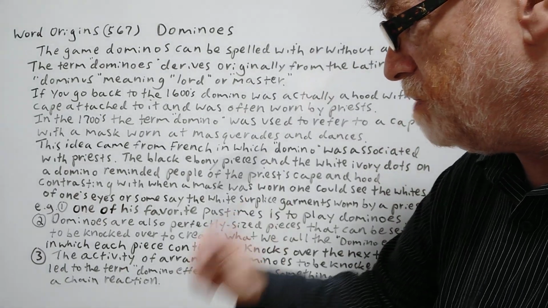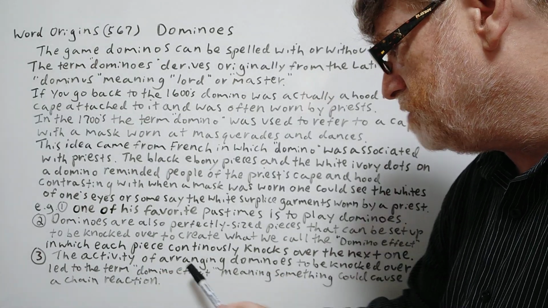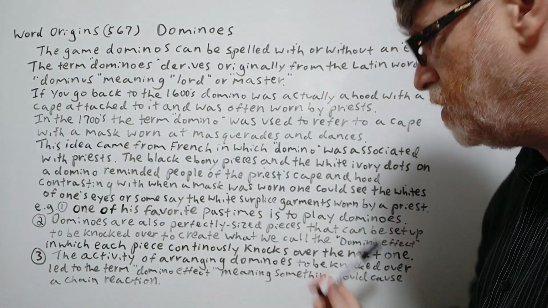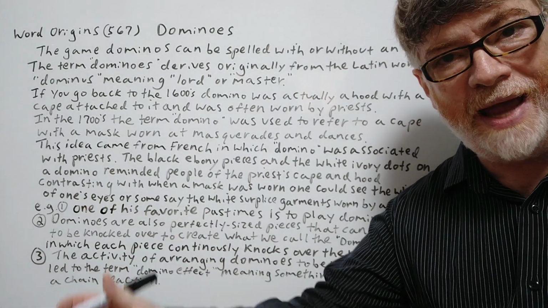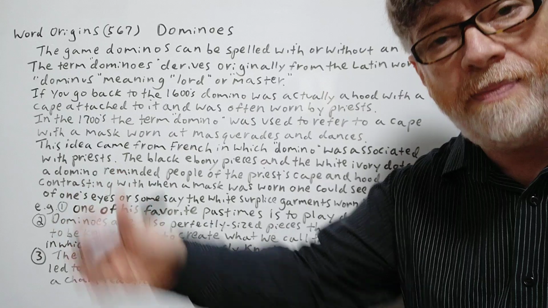Okay. And number 3, the activity of arranging dominoes to be knocked over led to the term domino effect, meaning something could cause a chain reaction. So one thing could lead to another thing that could cause this to happen, that to happen, etc.